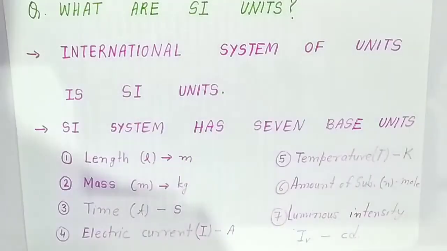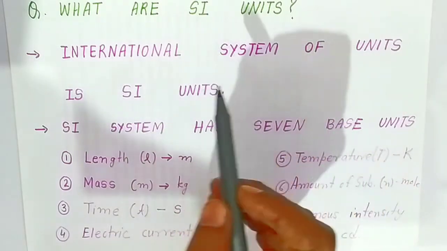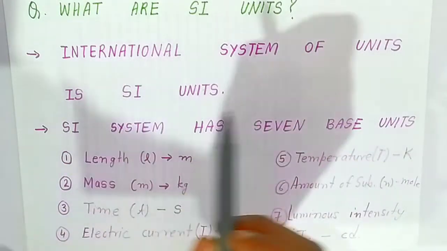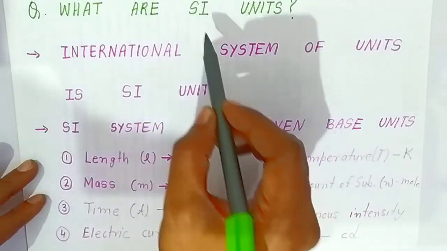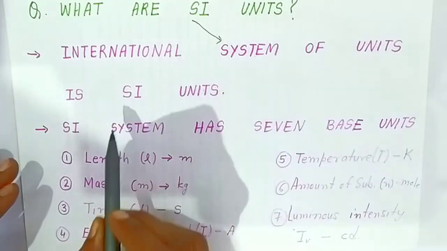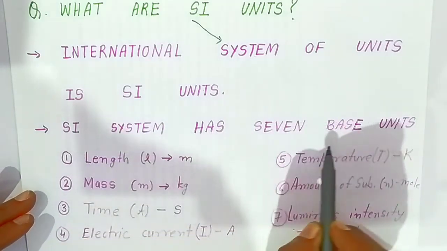Now, after knowing the systems, what is the SI unit? First we will see SI. The International System of Units is called the SI unit. The letter I stands for international and S stands for what? S stands for system. It's called the SI unit. The SI system has 7 basic units.